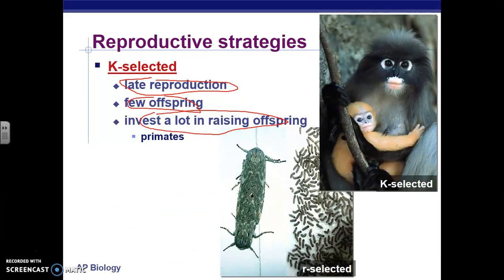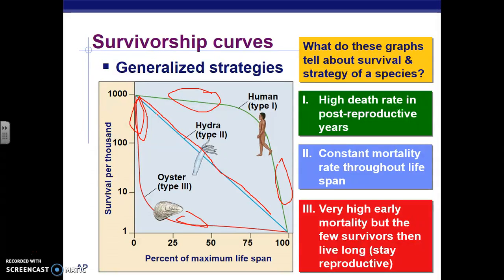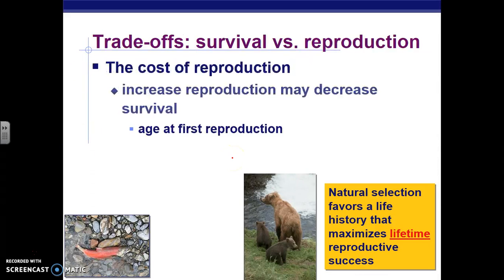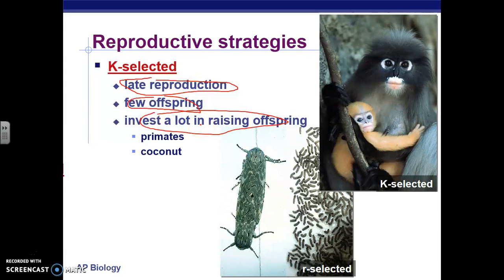If we take a look, go back to those curves, quickly. The green curve here is K-selected. They have few offspring, they reproduce late, but those few offspring survive pretty early in life. And then as they get older, they pass away. K-selected, again, they have late reproduction, so they reproduce late in life. They don't have that many offspring per birth, and they invest a lot of care in the offspring.